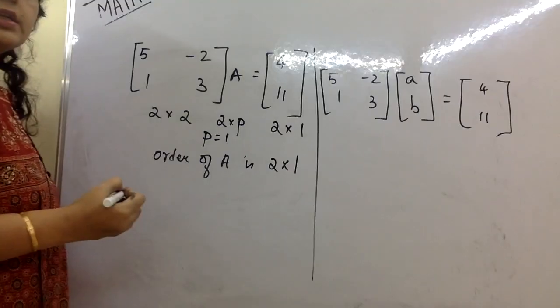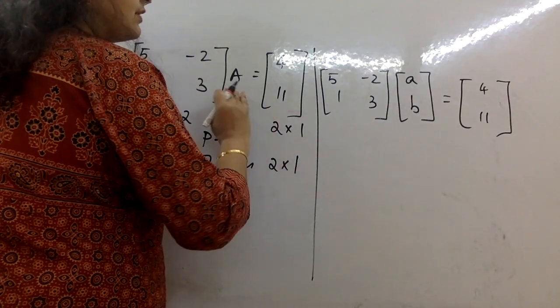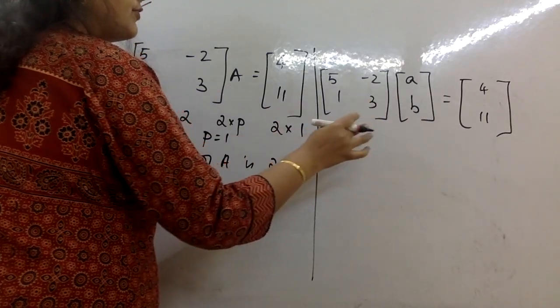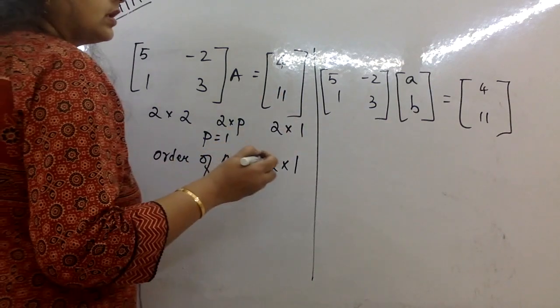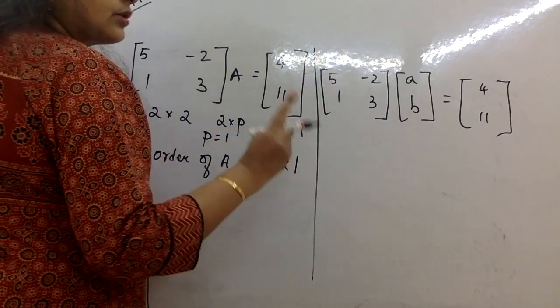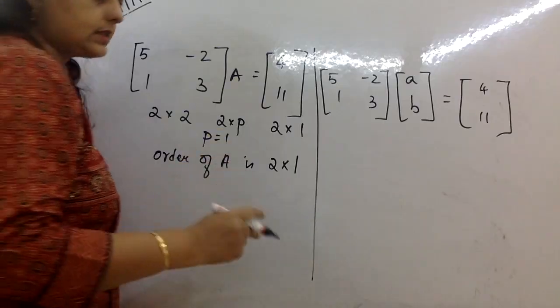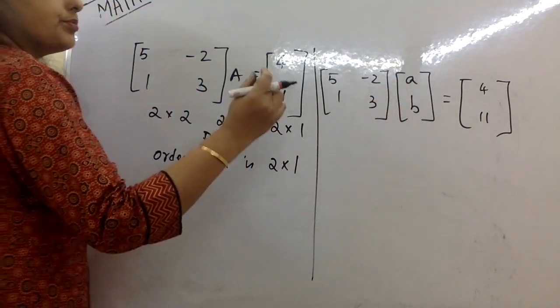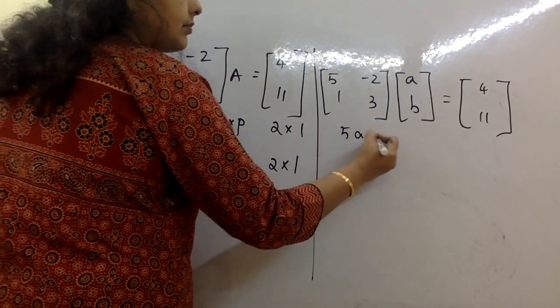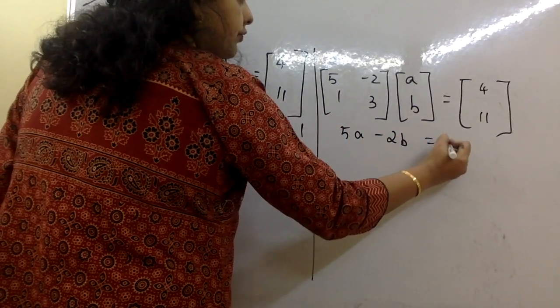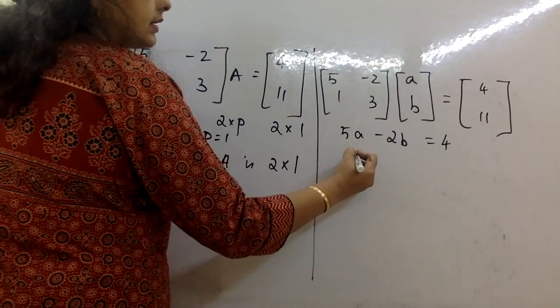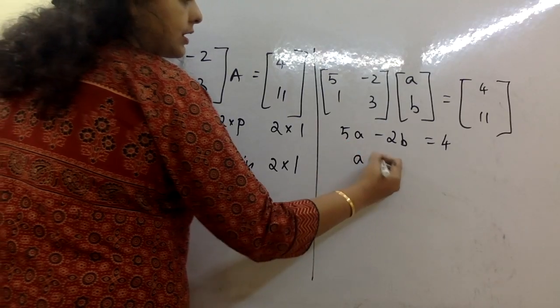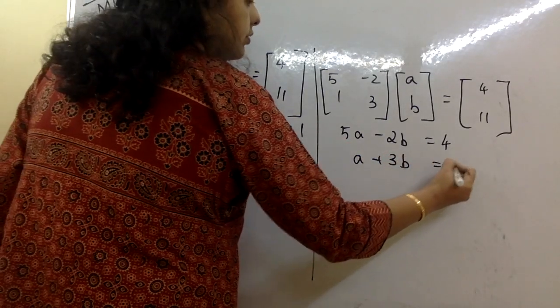So 5 minus 2, 1, 3, A, B and 4, 11. Now, form equations. Two variables, two equations is enough. Now why I wrote A, B? Because it is a 2 by 1 matrix. So 5A minus 2B is equal to 4 clearly, and A plus 3B is equal to 11.